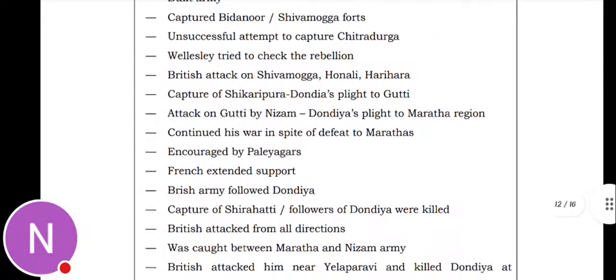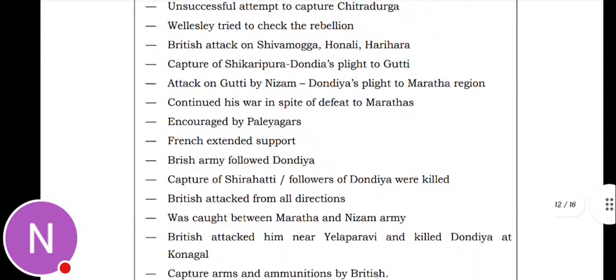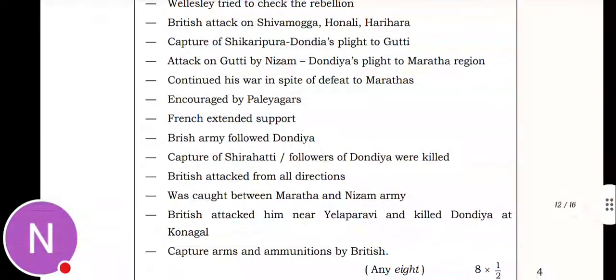Wellesley tried to check the rebellions. The British attacked Shivamogga, Honnalli, Harihara. Capture of Shikaripura, Dondia's flight to Guttis, attack on Gutti by the Nizam. Dondia fled to the Maratha region and continued his war in spite of defeats by the Marathas. Encouraged by the Padegars, the French extended support.